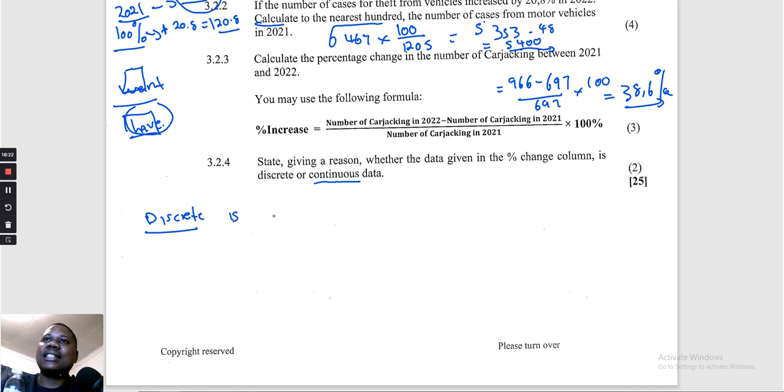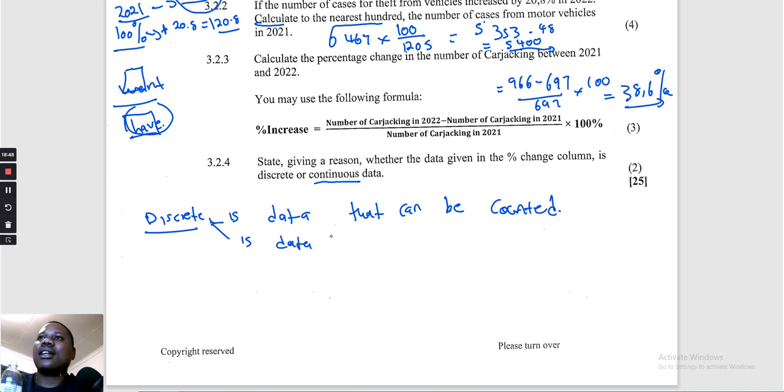Let me do this so that you take notes. Discrete is data that can be counted. I mean counted. Another definition is data that is given in whole numbers.